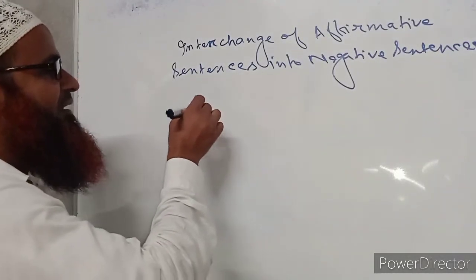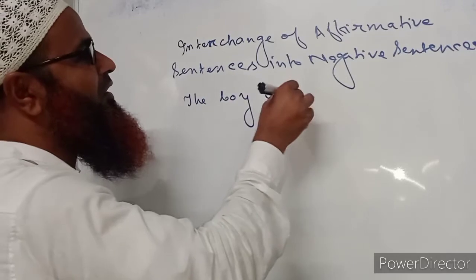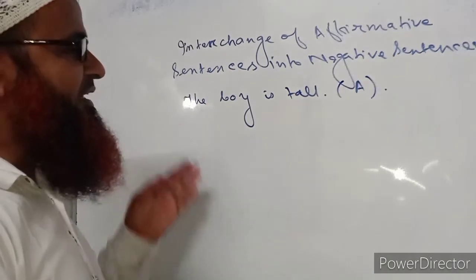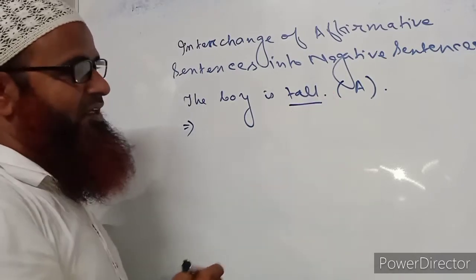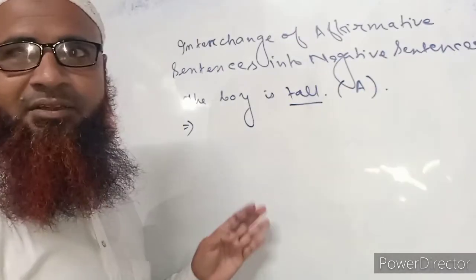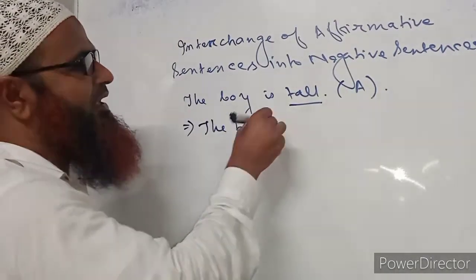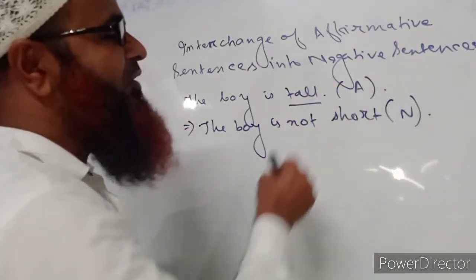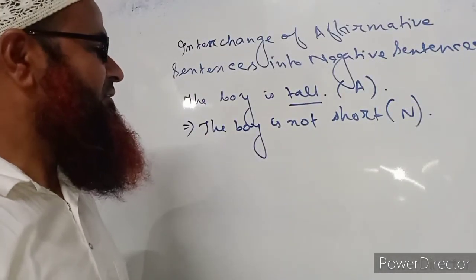Very simple sentence. I am writing here, the boy is tall. So it is an affirmative sentence. If you want to make it negative without changing its meaning, then we have to use the opposite word of tall. And here is is present. So we will add not with is. Then we will write the opposite form of tall. The boy is not short. So it will be a negative sentence without changing the meaning of the first sentence, the boy is tall.